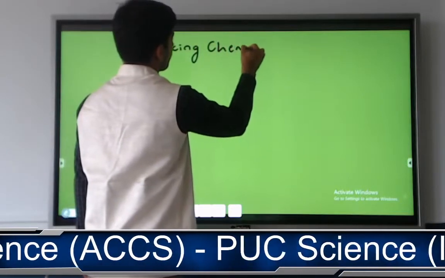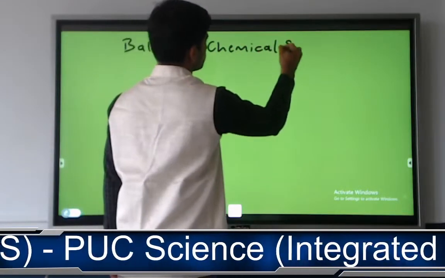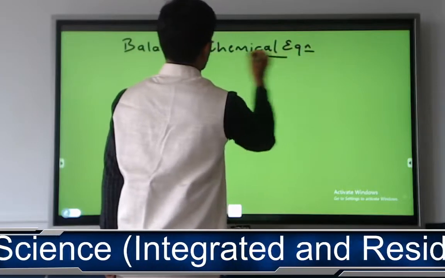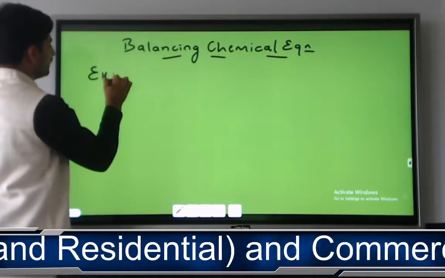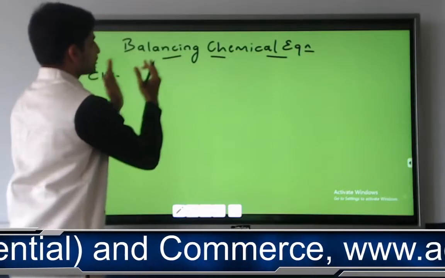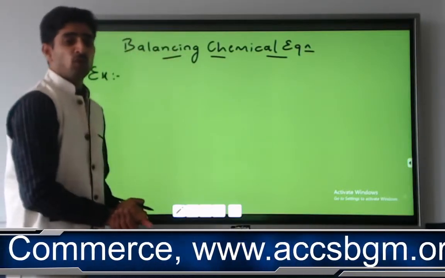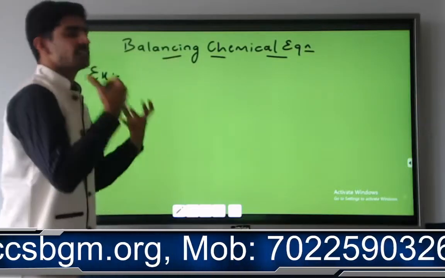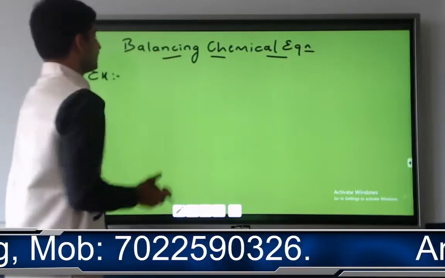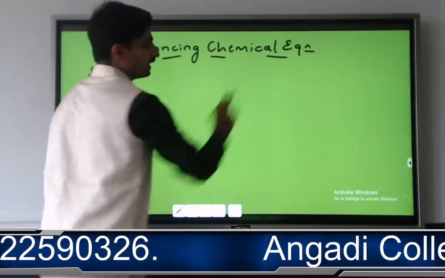Balancing chemical equation. Let me take one very beautiful example. When zinc is going to combine with sulfuric acid. This is in word form, I am telling you the word form. Now I need to write it in equation form.